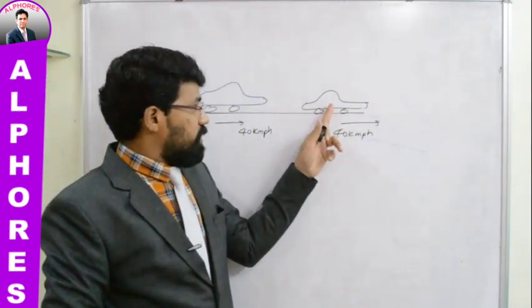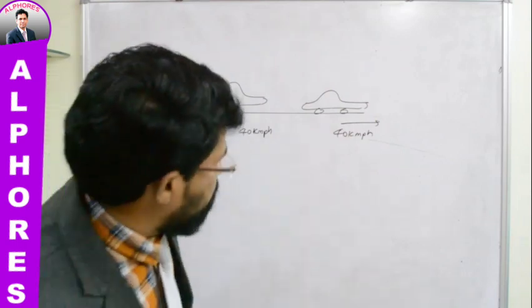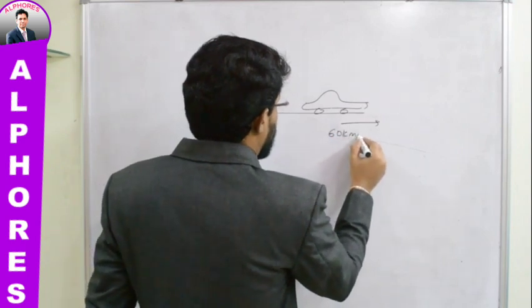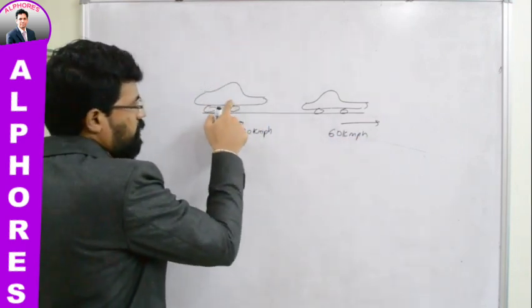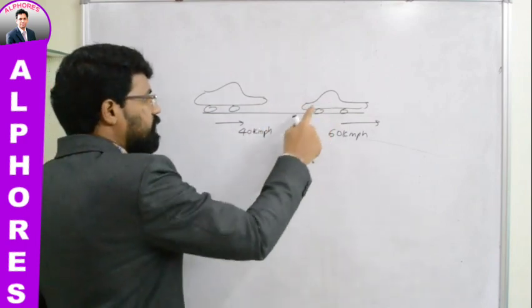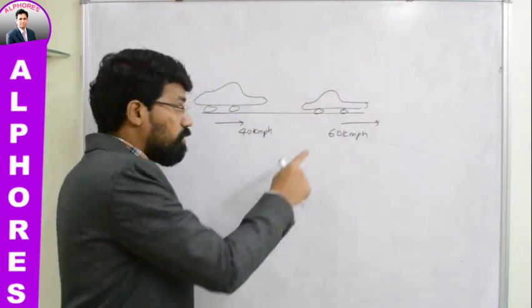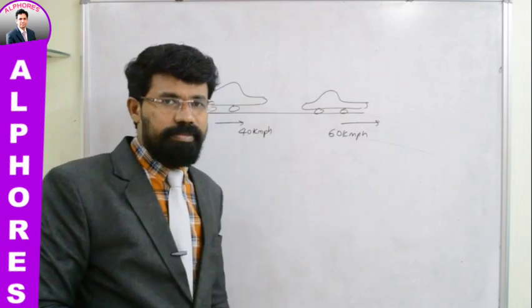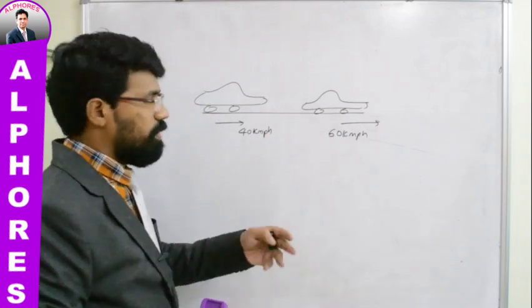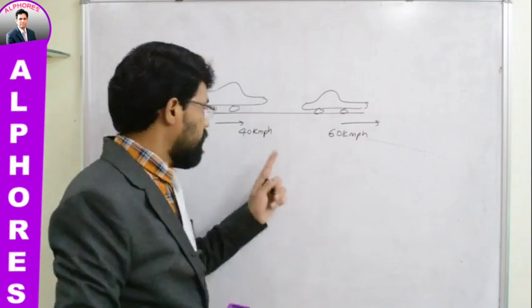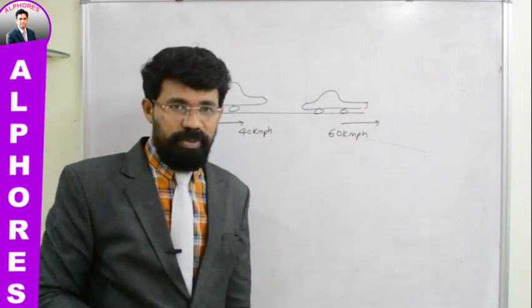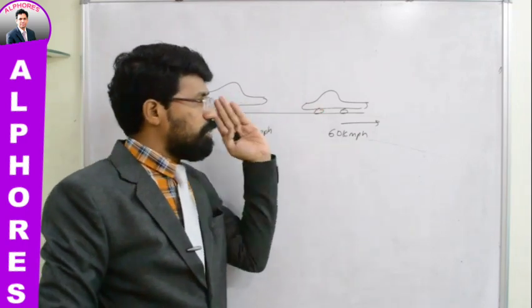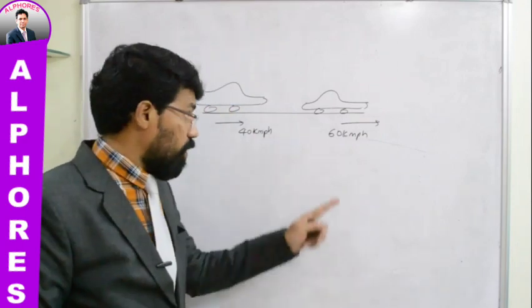If this car is moving ahead with a speed of some 60 km per hour, now when the driver of the other car observes this car, he sees as if it is moving ahead with some speed, but not with 60 kmph. He sees this car moving ahead slowly. Approximately how much that speed could be, eventually we will come to know when we deal with the theoretical part. What is the difference between these two velocities? 20 km per hour. So the driver observes that this car is moving ahead with a speed of 20 km per hour, but not 60 km per hour.